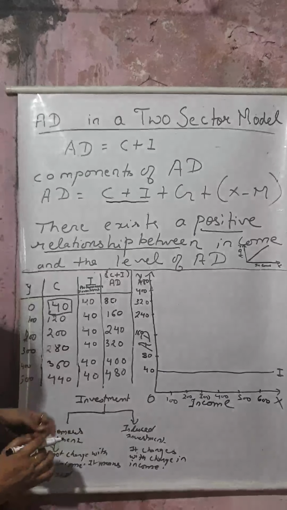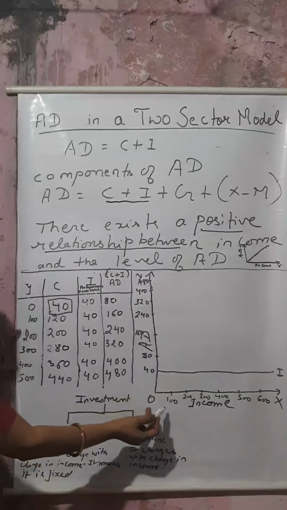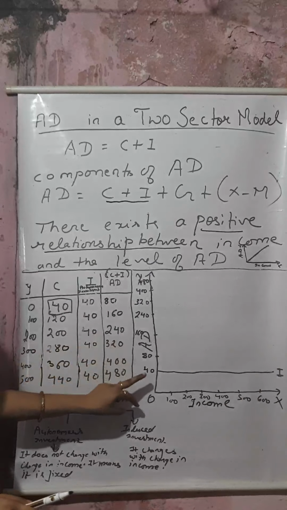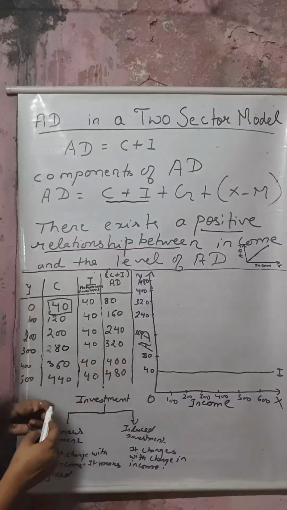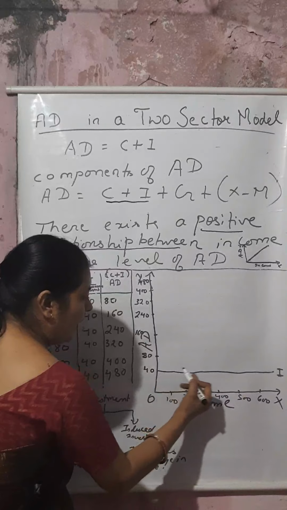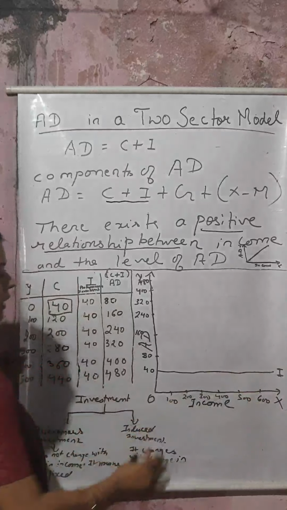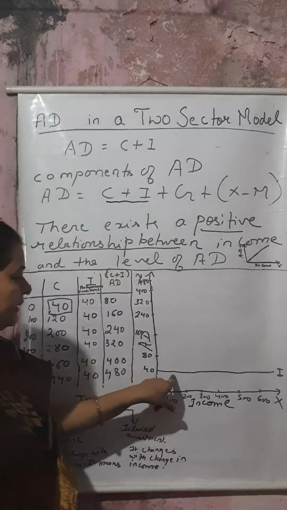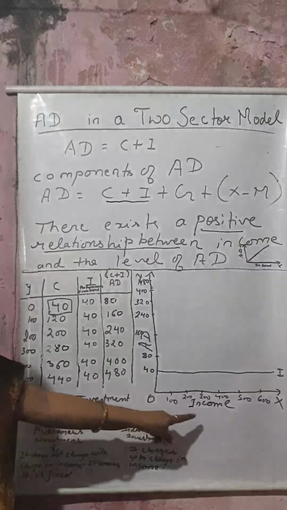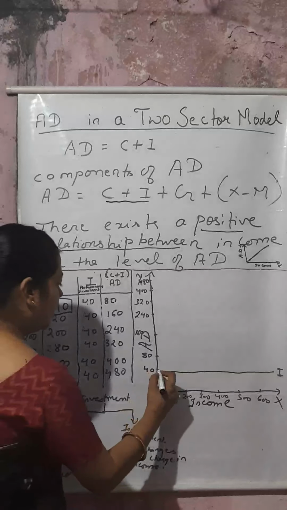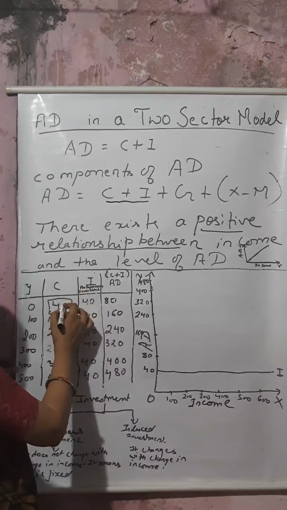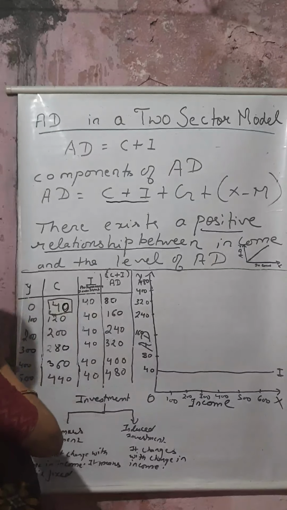See, I have represented income here, 100, 200, 300, 400, 500, 600. And here I have represented 80. I have put the value. See, this is the 40. I have drawn a line parallel to the x-axis. It means that it remains fixed. It is not changing with increase in income. This 40 is the autonomous investment and this is the autonomous consumption.